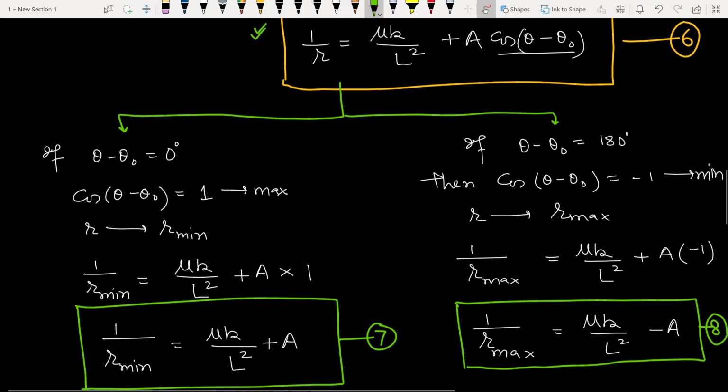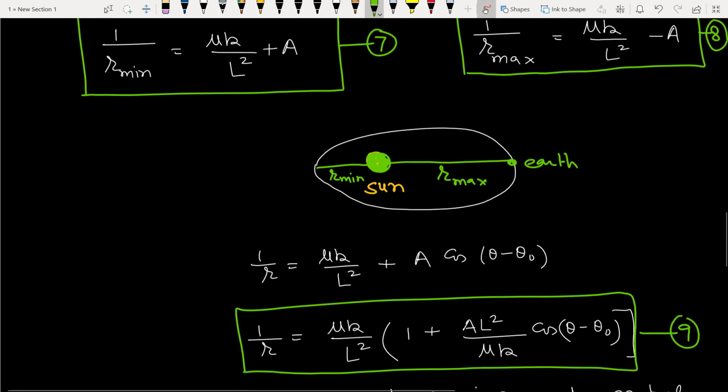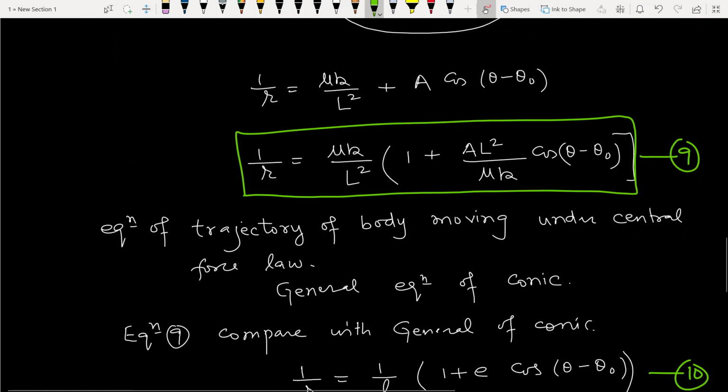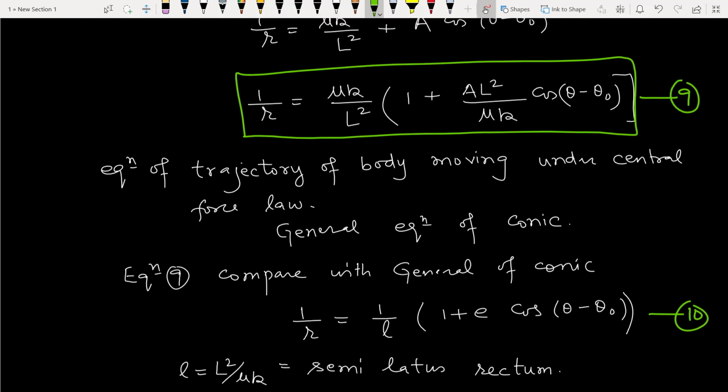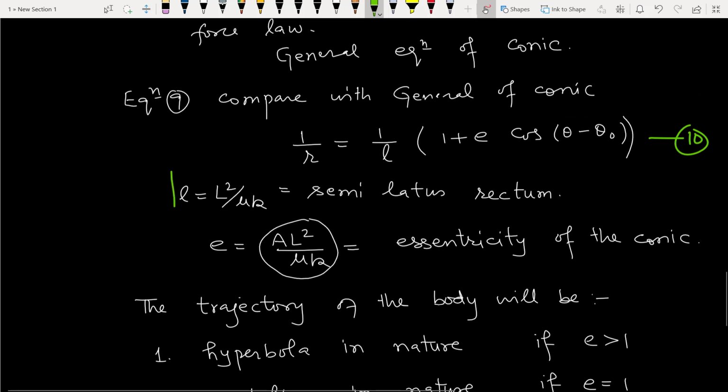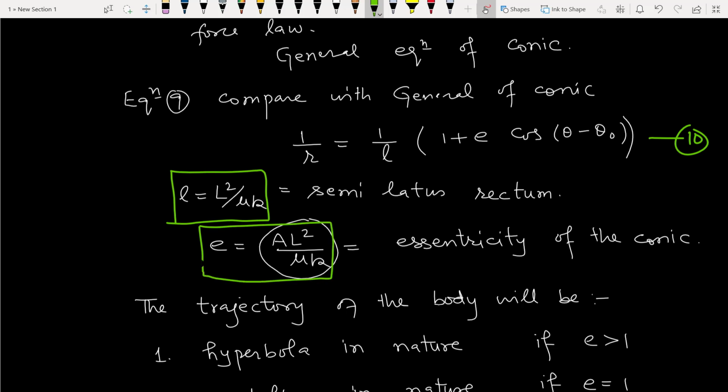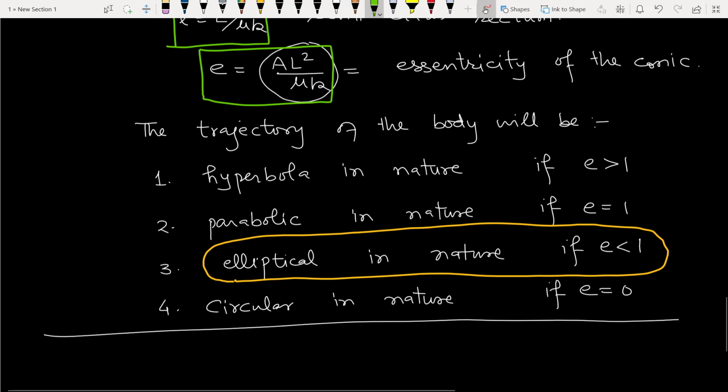Applying conditions that theta minus theta naught may be 0 degree, may be 180 degree, we get 1 by r minimum is mu k by L square plus A, and 1 by r maximum is mu k by L square minus A. So by equation number 9 we get the general equation of conic, and when we compared equations 9 and 10 we get two expressions for latus rectum and eccentricity of the conic, and depending on the value of the eccentricity the shape can be hyperbola, parabola, elliptical or circular in nature.